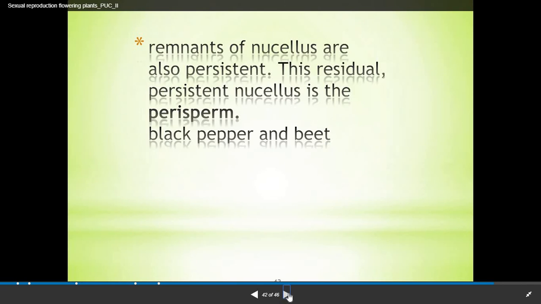Now, if the remnants of the nucellus are also persistent, this residual persistent nucellus is the perisperm, and it can be seen in the seeds of black pepper and beet. So, this you have to remember for 1 mark. Sometimes what happens, remnants of nucellus become persistent, and this persistent nucellus is known as perisperm, which is present in black pepper and beet.